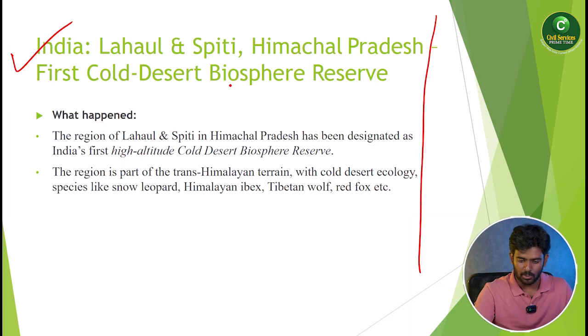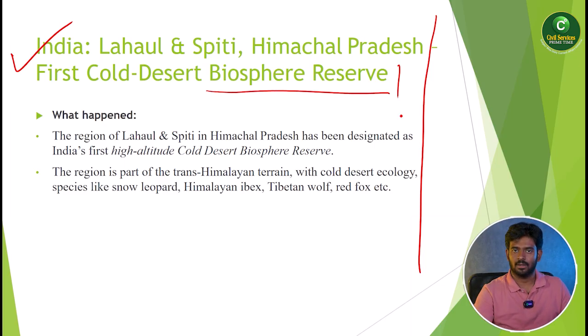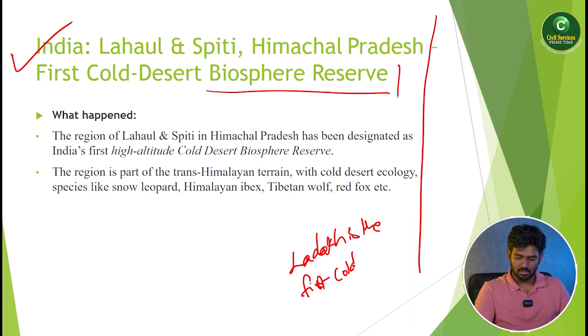You know the main important thing is Ladakh. Ladakh is the first cold desert in India. But the cold desert biosphere reserve, the first is Lahaul and Spiti.